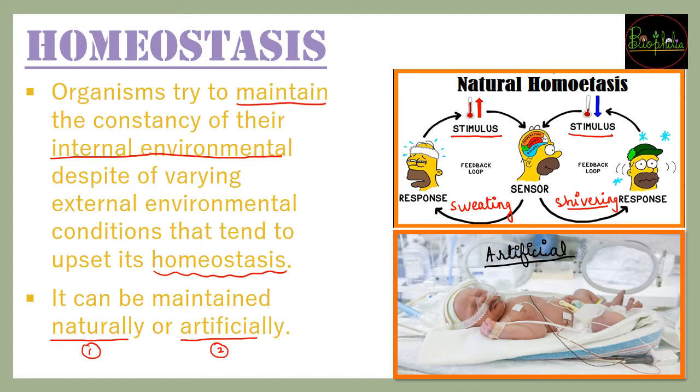The temperature regulation, the oxygen levels, the carbon dioxide levels, everything will be maintained suitably inside that incubator. That will be provided for premature babies who cannot maintain their own homeostasis. The tubes and so on that go in are for those reasons. So that was about our starting for homeostasis.